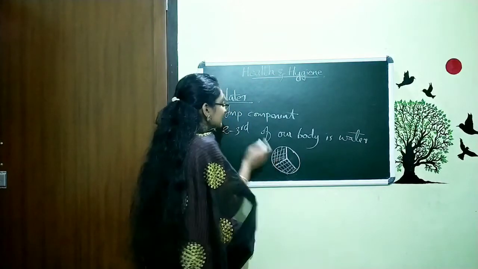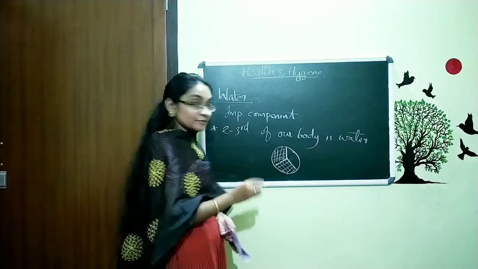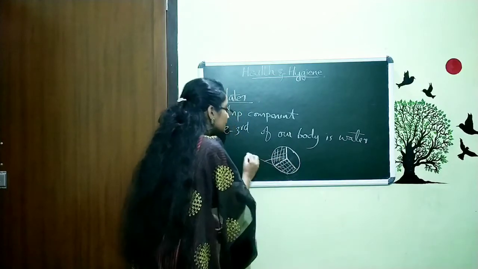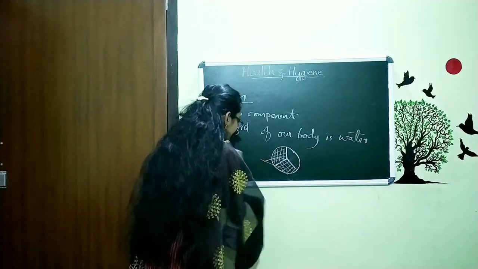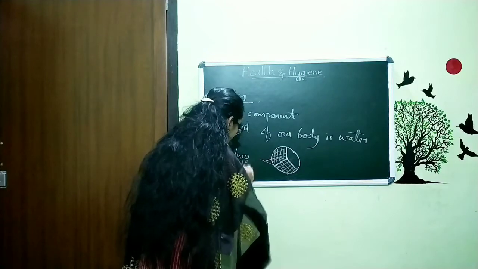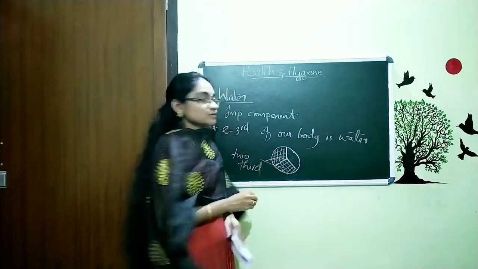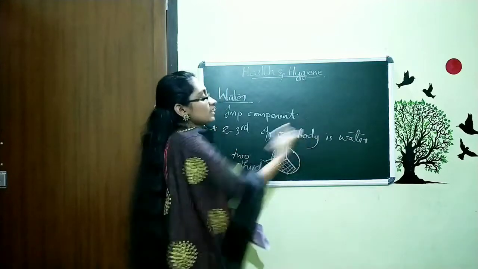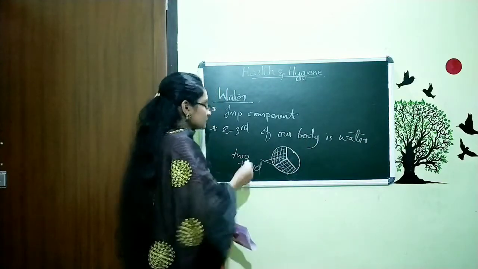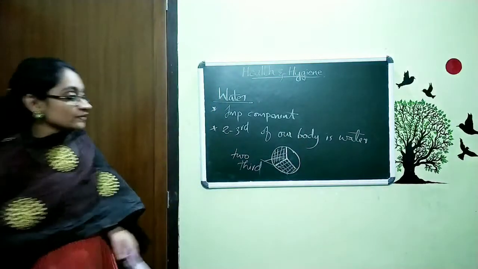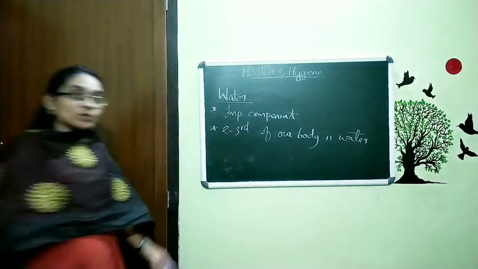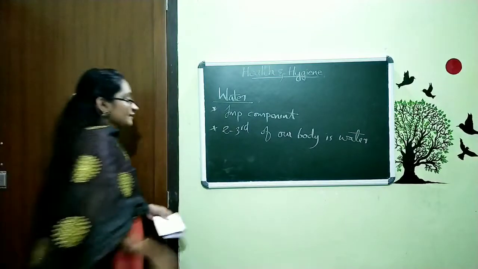Two-thirds of our body means these two parts together. So our body mostly contains water. That means most of our body is made up of water.